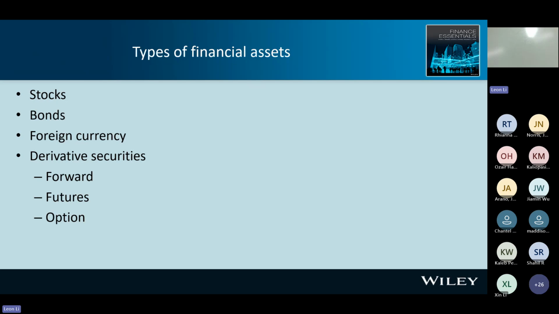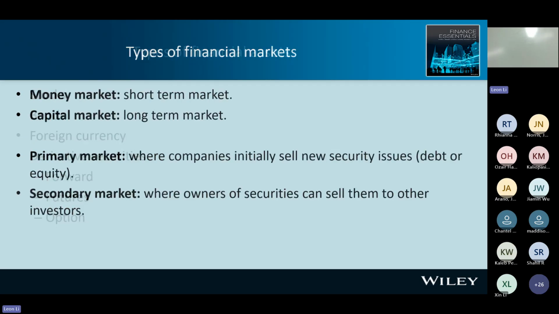Okay, so these are types of financial assets. We have 3 key assets: stock, bond, foreign currency. And we have the derivative security market. Right? The derivative security market will allow investors to buy or sell the asset in the future. Next slide. We have more.